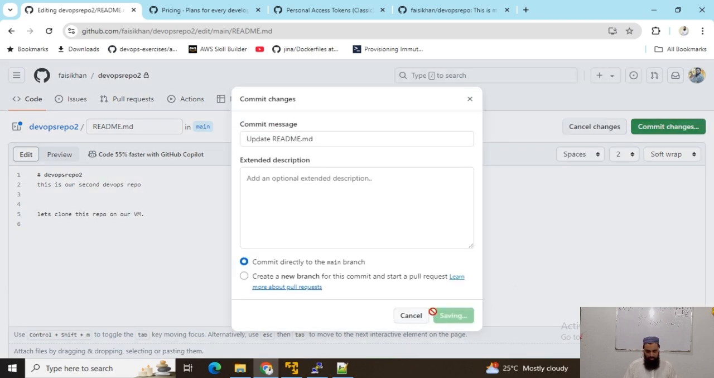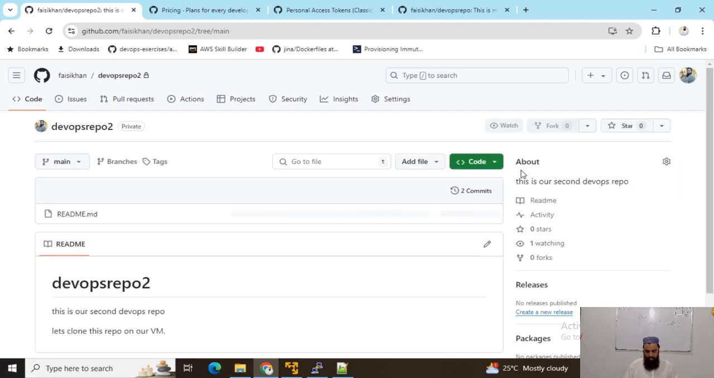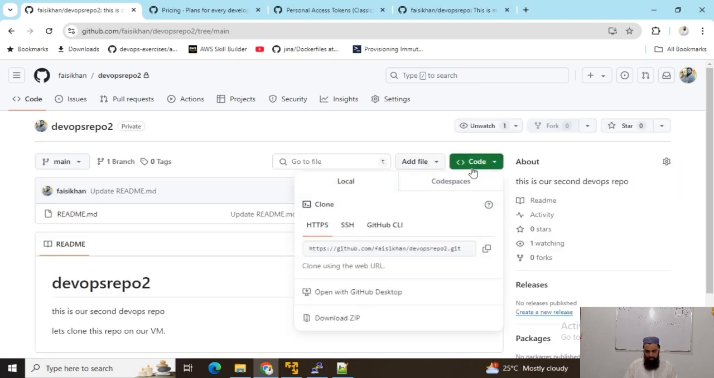Okay, I will commit the change. That's how we can commit in. So our readme file has been updated. Now this is our main branch. Okay, and I will use this button, and we can have 3 types of clone options. We can clone via SSH, via GitHub CLI, and also, let's suppose I am using this option now because we have GitHub installed.